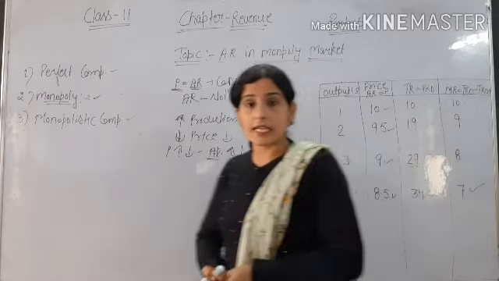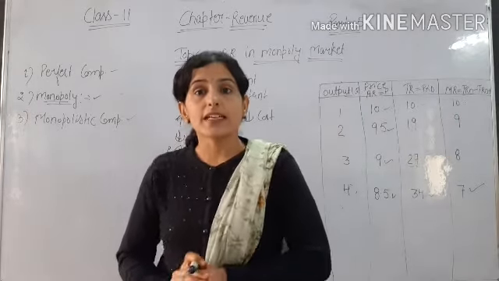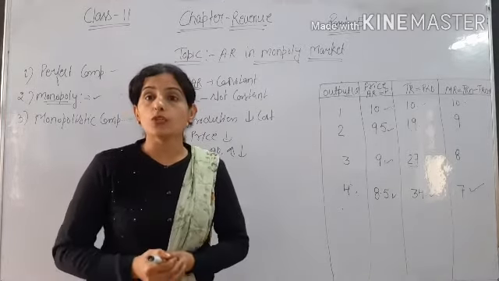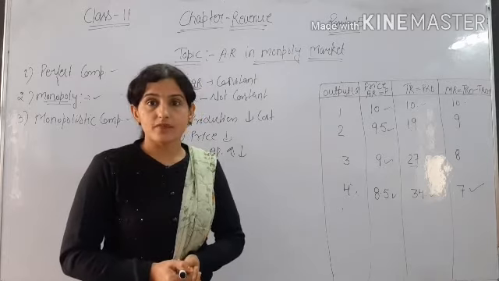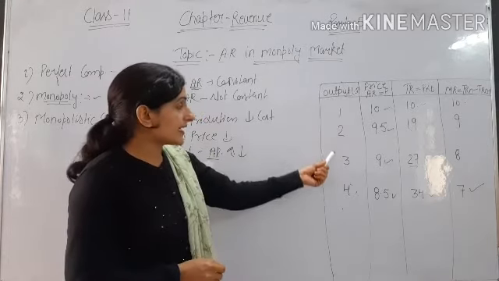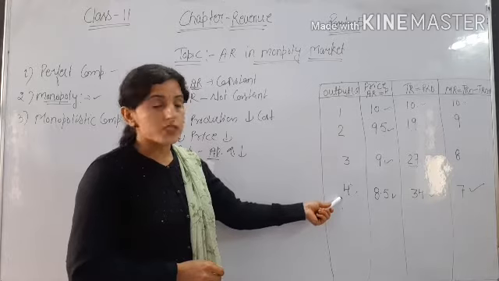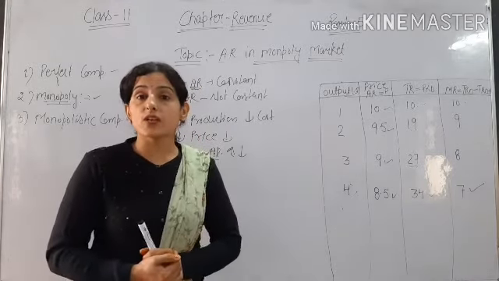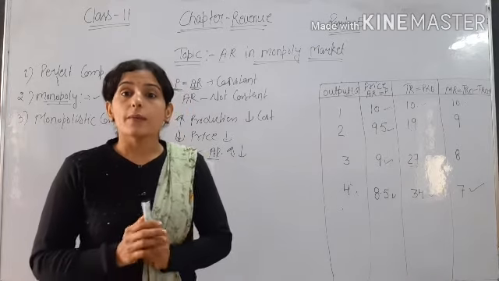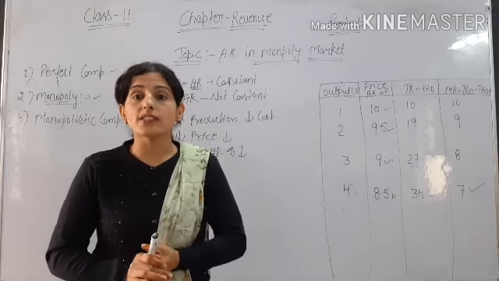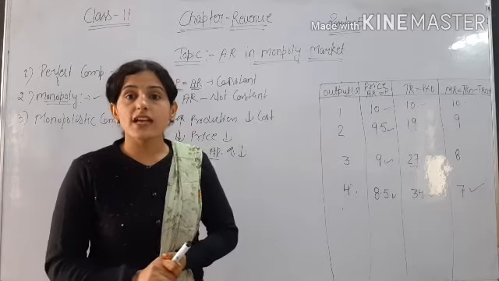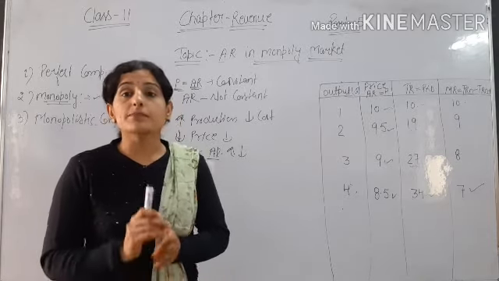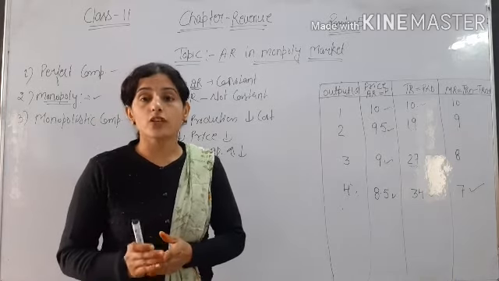In this table we see that AR and MR both are decreasing. As there is an increase in the output, our price is decreasing, and P is equal to AR, because when we calculate average revenue we find the price of the commodity, meaning the per unit price of the commodity.